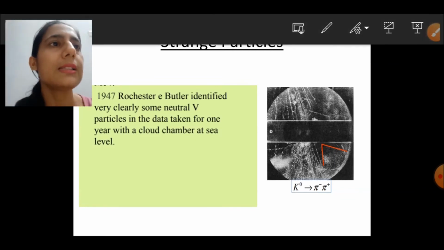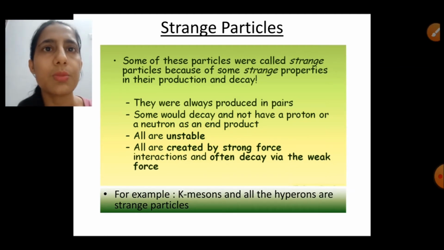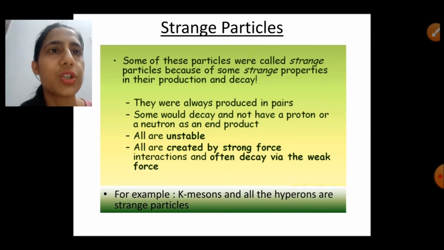So strange particles are having some properties. They are always produced by strong interactions, means their production time is very small, and they decay via weak interactions, means their decay time is very much large as compared to their production time. The second thing is that strange particles are produced in pairs.